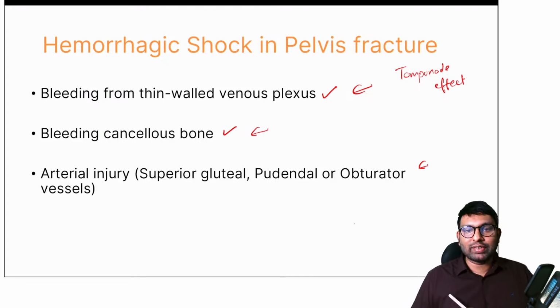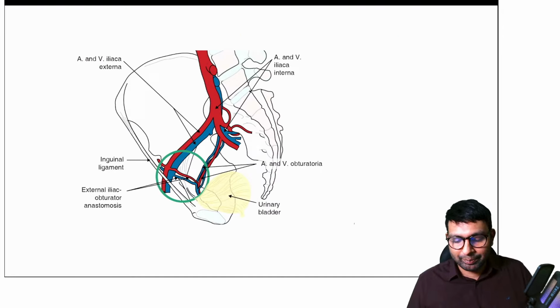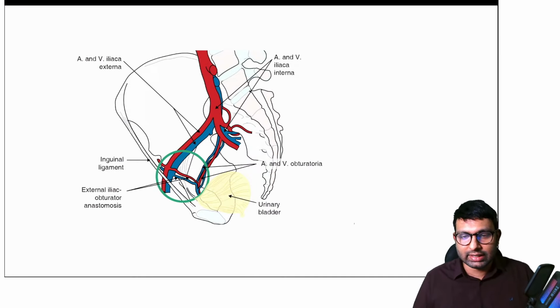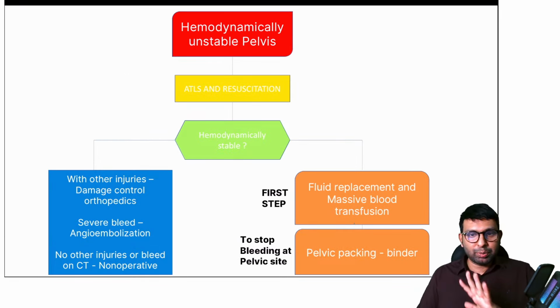You have to do some kind of tamponade effect, and that is done by tying the bedsheet tightly. Is this clear? So this is an anatomy that shows you how the venous plexus get damaged, and there is damage to also corona mortis, which is the crown of death area there. So this is a protocol that you have to follow.